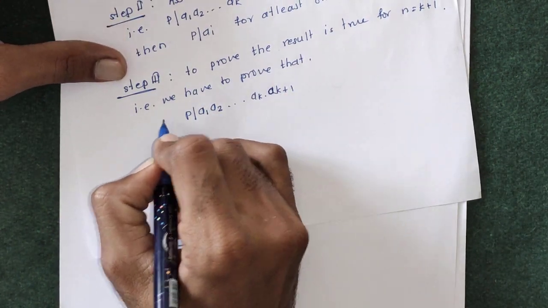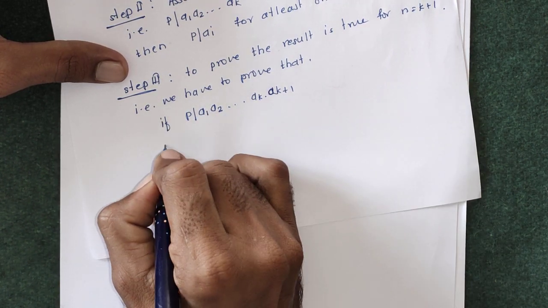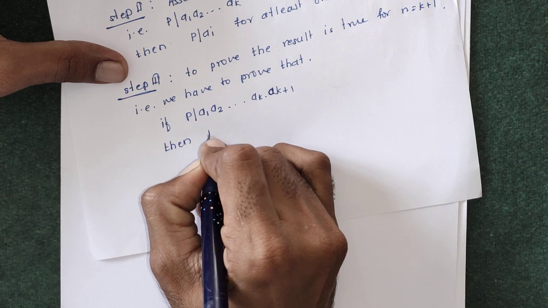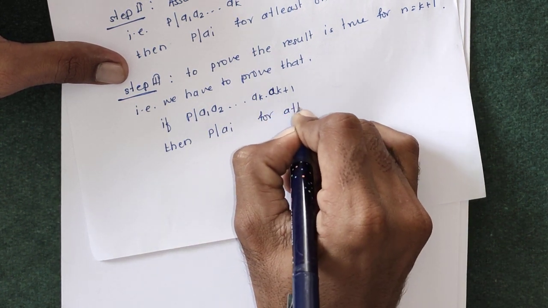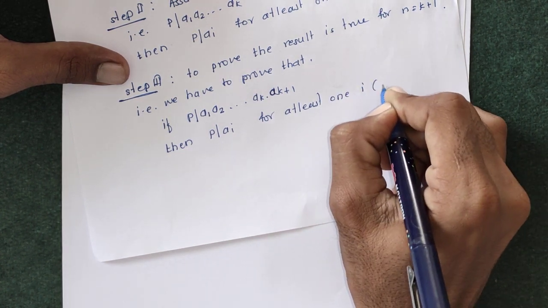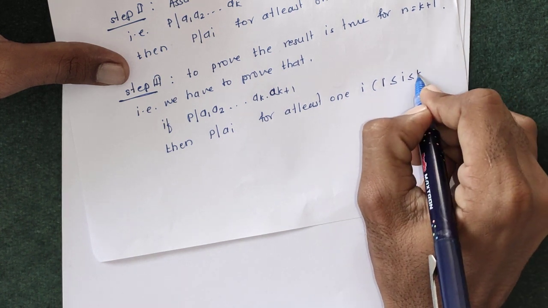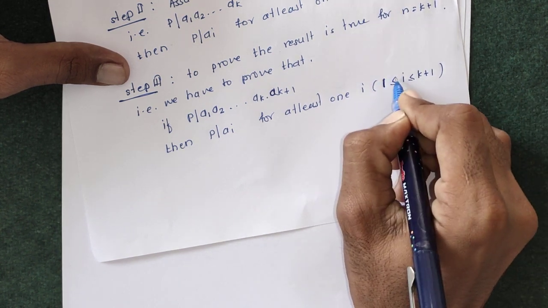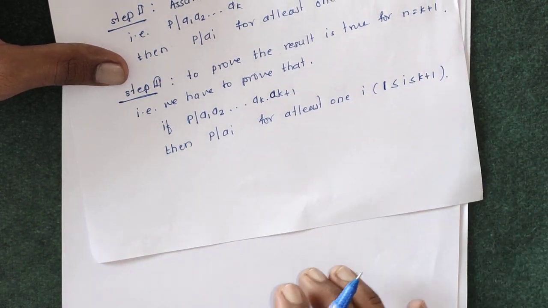That is, we have to prove that if p divides a1 a2 up to a(k+1), then p divides ai for at least one i, and i is in between 1 and k plus 1, that is 1 is less than or equal to i is less than or equal to k plus 1.